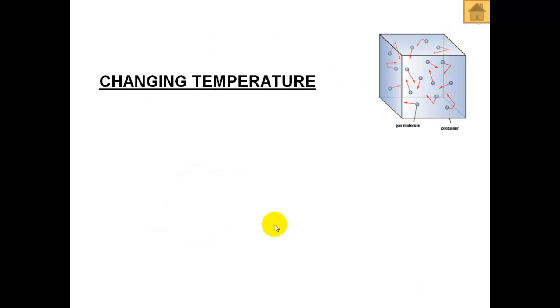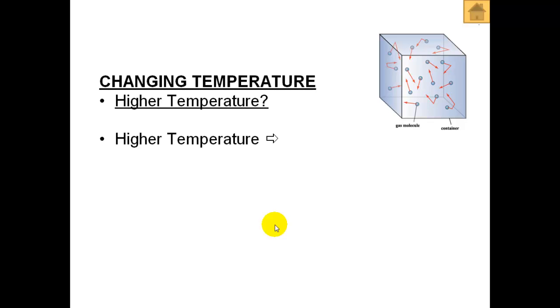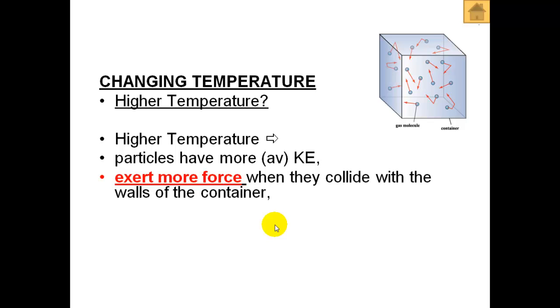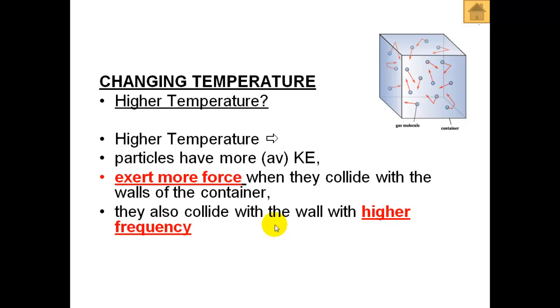What happens when we change the temperature? What happens if the temperature is higher? If we have a higher temperature, the particles have more average kinetic energy. If they have more average kinetic energy, they have more momentum, which means they will exert more force when they collide with the walls of the container. Also, since they are going faster, they will collide with the walls of the container with a higher frequency. Both of these factors will contribute to an increase in pressure.